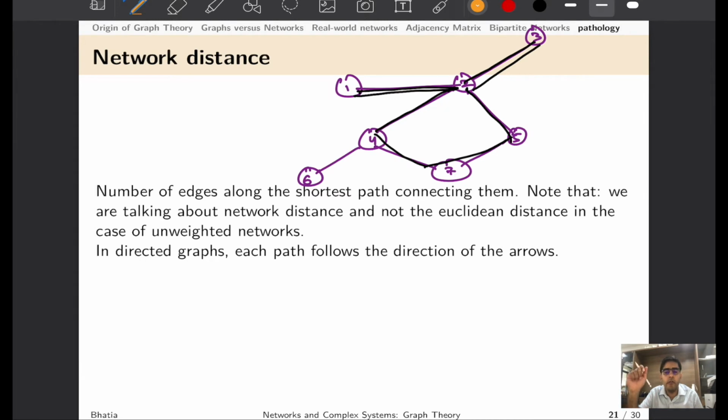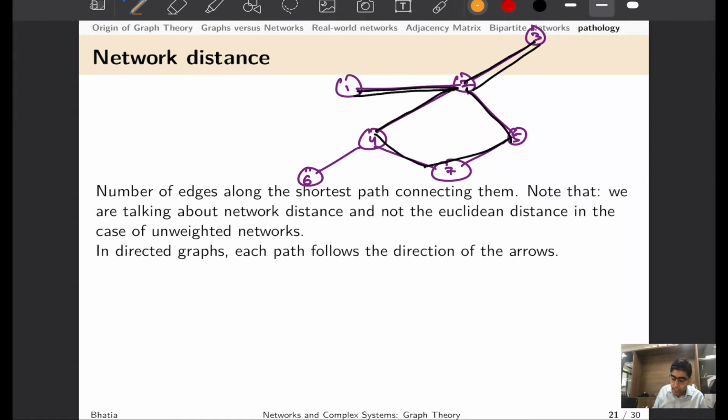We will also deal with the costs associated with traversing a particular link. Imagine that this network represents a railroad network, and you want to go from city A to city B by the shortest possible path. And that's where network science helps us in planning and designing the topology that would minimize the distance that we have to traverse throughout the network if we are designing any transportation or communication system. Hence, understanding the basics of network distance is very important.